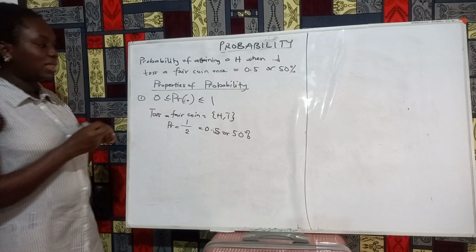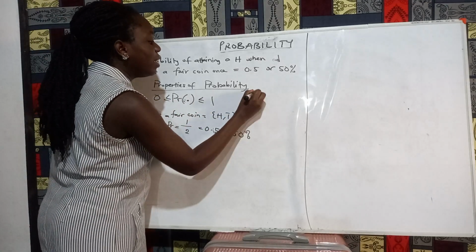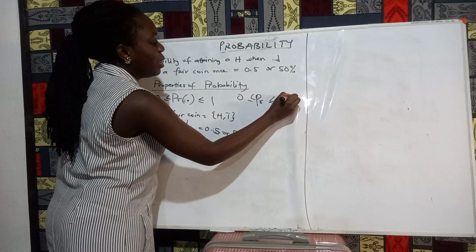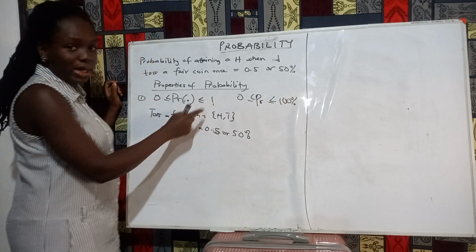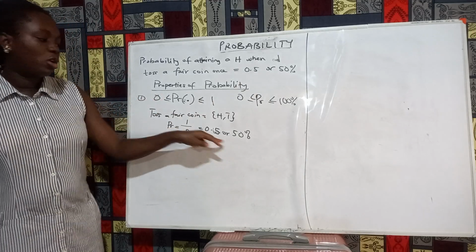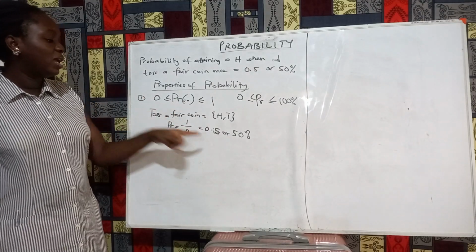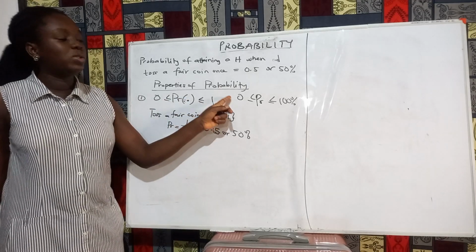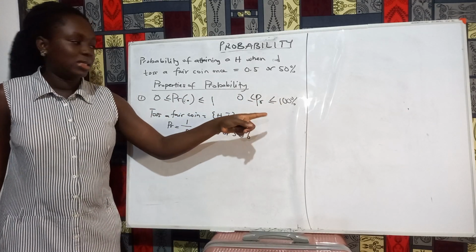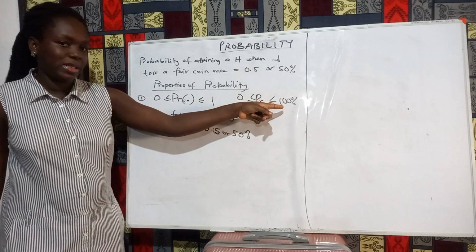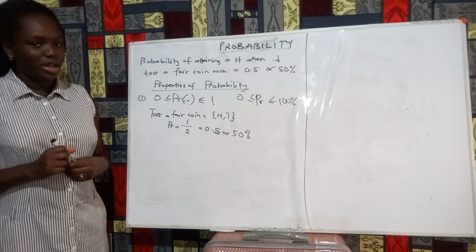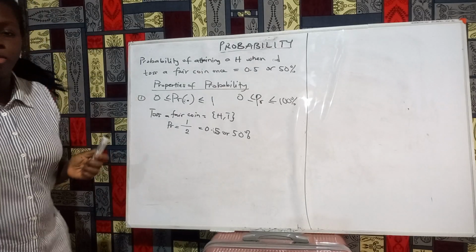We can also define this as the probability of anything being greater than or equal to 0, but less than or equal to 100%, which is the same as 1. So your probability may be in percentages or it may be in decimals, but definitely if it's in decimal, it has to fall between 0 and 1. If it's percentage, it has to fall between 0 and 100%. It can be 0 also, it can be 100%. It can be 0, it can be 1, based on the events being described. So this is the first property.